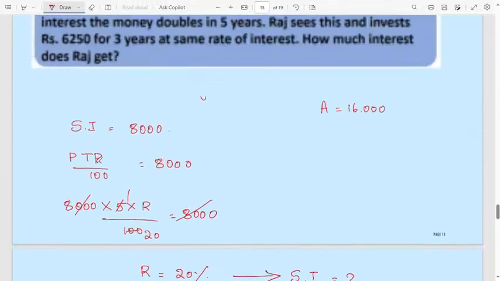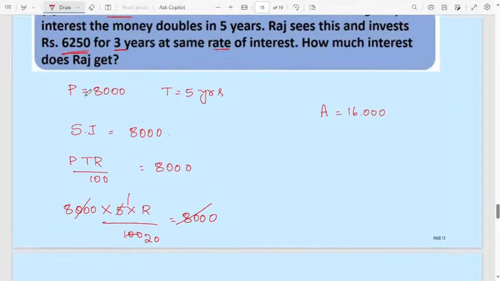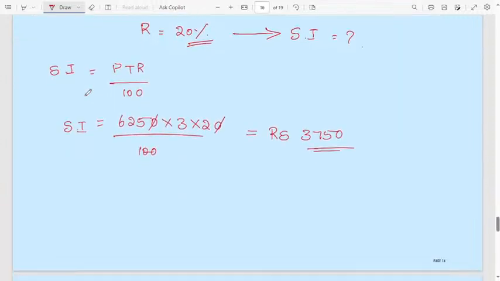In the second case, when the principal is 6,250, for 3 years, with the rate of interest at 20%, you will get a simple interest of 3,750.